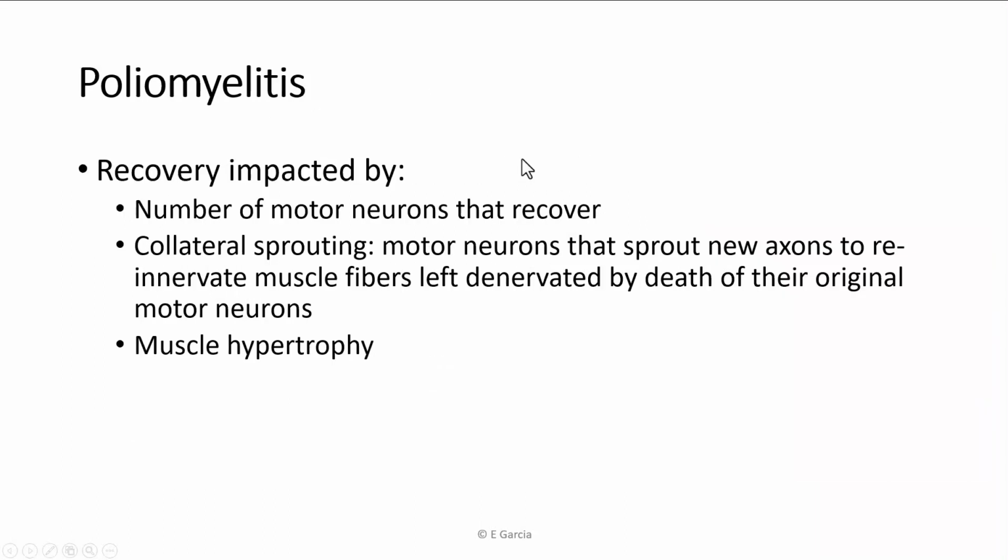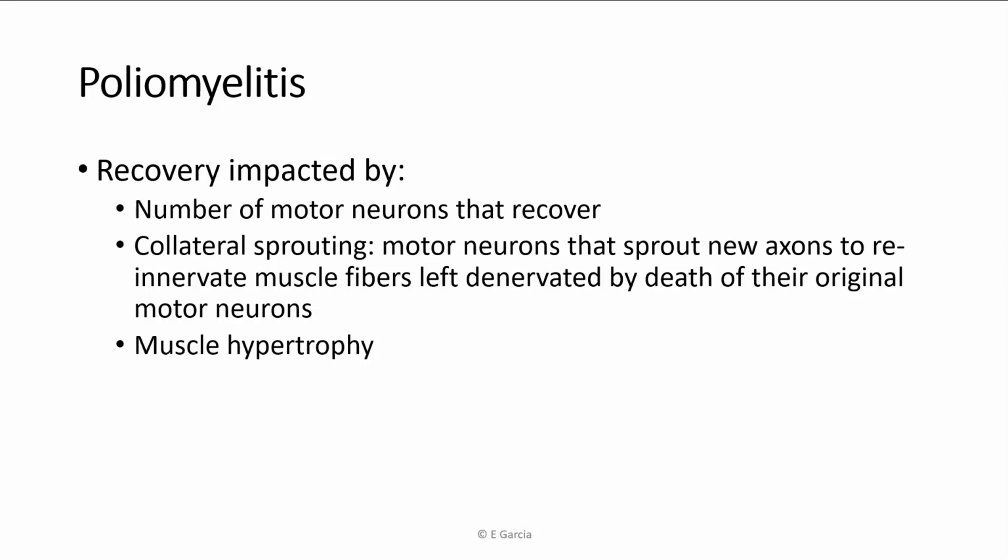The original infection is important to understand so that you can understand the condition we're actually going to discuss, post-polio syndrome. In the initial infection, the presentation was determined by how many motor neurons were affected and how many were able to recover. A motor neuron that recovers tries to take up the slack of its fellows that died from the infection using a phenomenon called collateral sprouting, in which the original motor neuron sprouts new axons to reinnervate muscle fibers that were left hanging from the death of their original motor neurons. You can also build up the strength of the surviving muscles and motor units and get some hypertrophy that's useful.